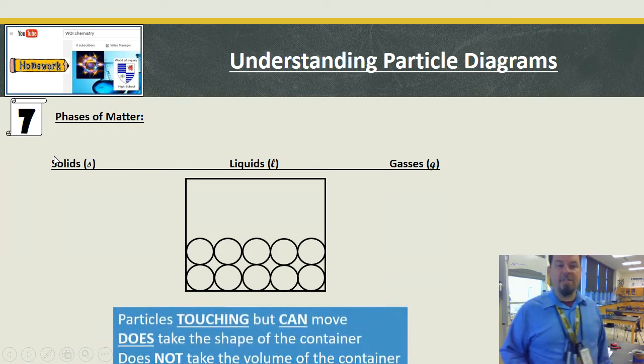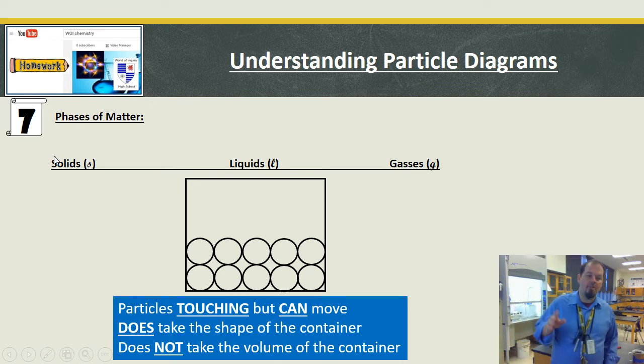Notice they are touching the side walls. So they're touching, but they can move. So a lot of times what I do when I draw these by hand is I overlap them a little bit so that you can see that they're allowed to move, but I make sure that they're touching the sides, because by rule, it will take the shape of the container, but it does not take the volume of the container. If I have half a cup of coffee, I know the liquid's only here.